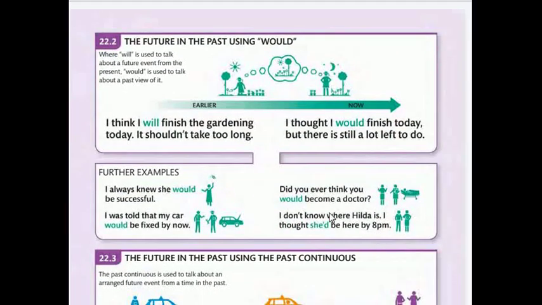20.2 The future in the past using would. Will is used to talk about a future event from the present. Would is used to talk about the past view of it. Earlier now: I think I will finish the gardening today. It shouldn't take too long. I thought I would finish today, but there is still a lot left to do.